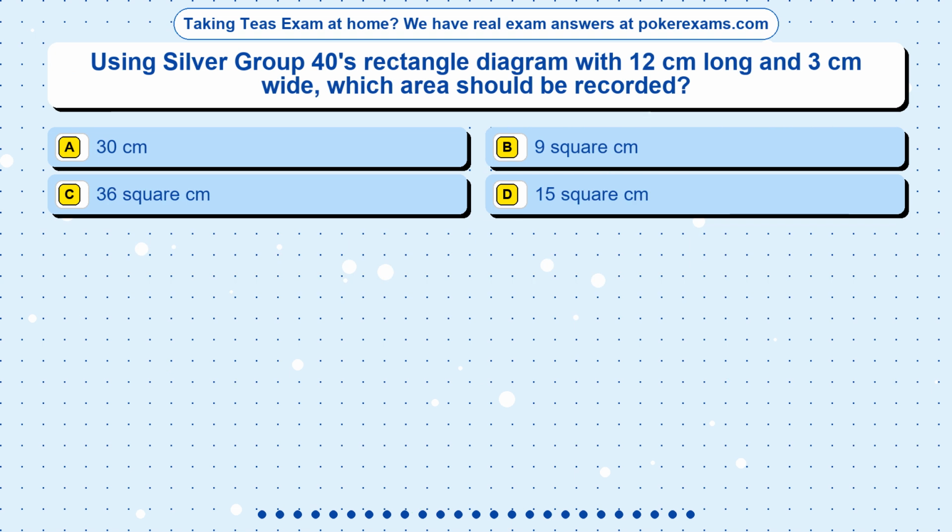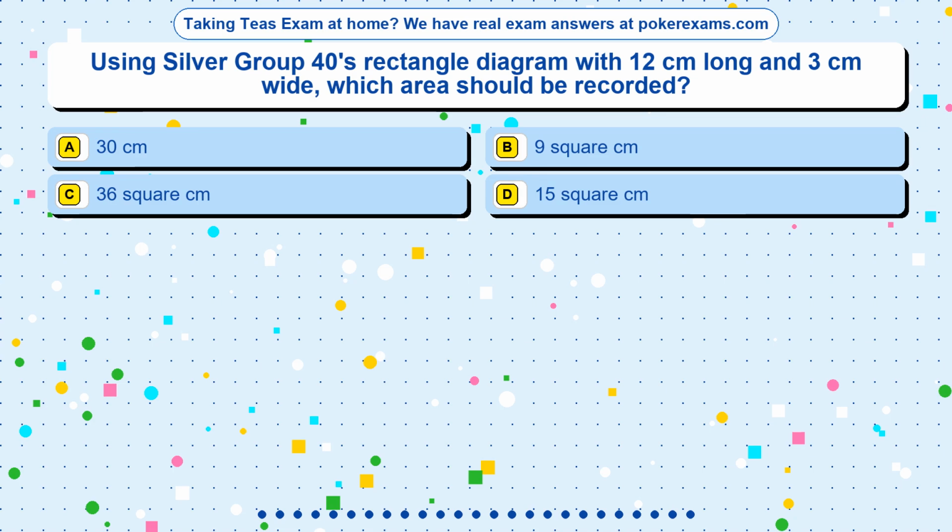Question 10. Using Silver Group 40's rectangle diagram with 12 cm long and 3 cm wide, which area should be recorded? Option A, 30 cm. Option B, 9 square cm. Option C, 36 square cm. Option D, 15 square cm.